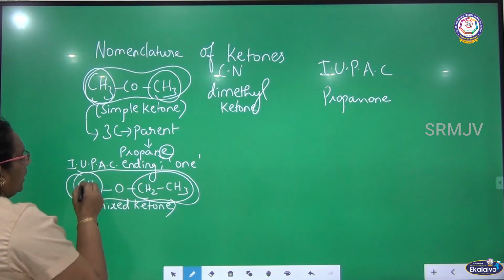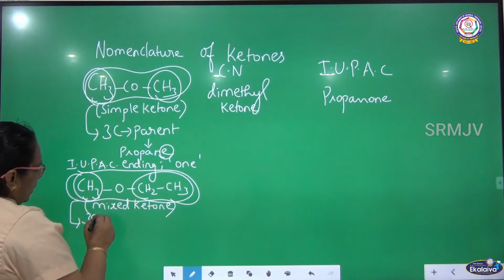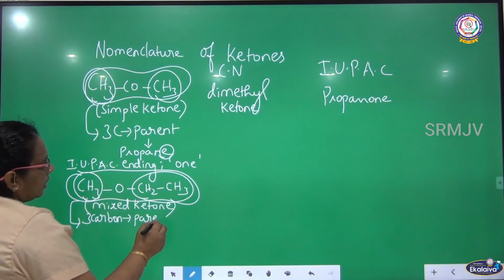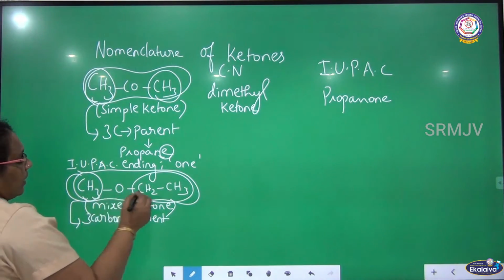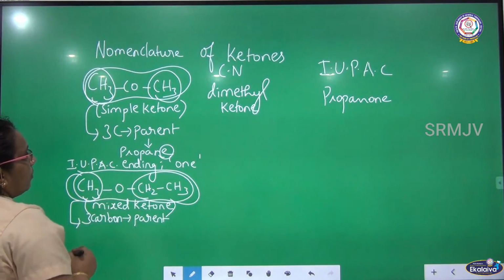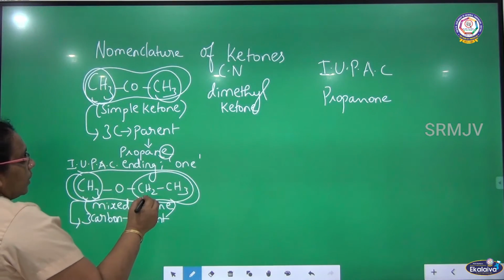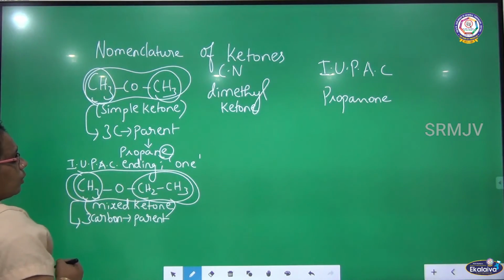There are totally 4 carbon atoms. One side there is an ethyl group, and another side there is a methyl group, so dissimilar groups are attached. Mixed ketone.